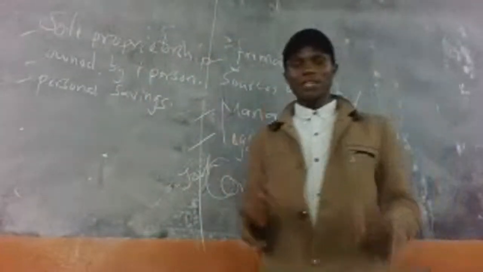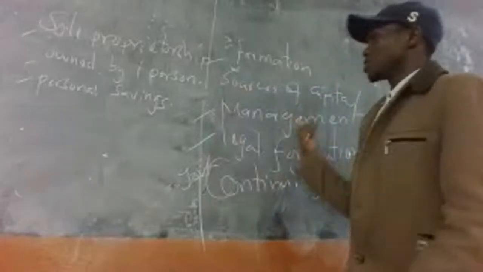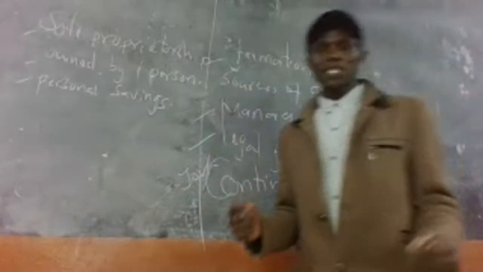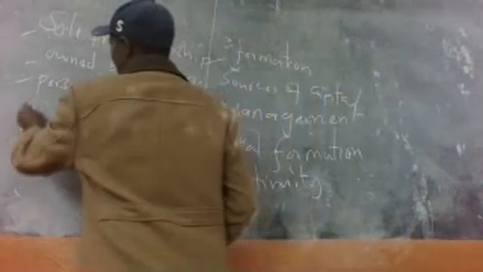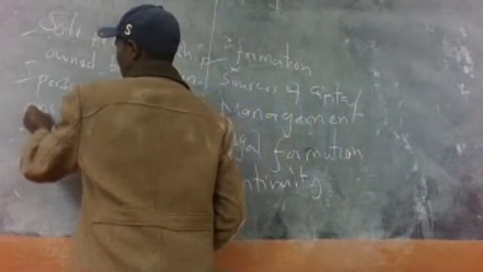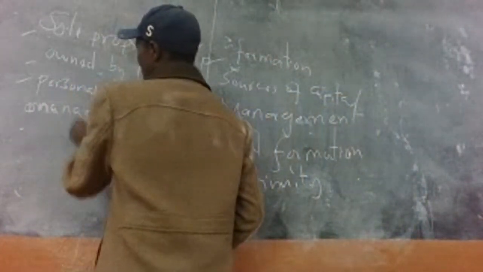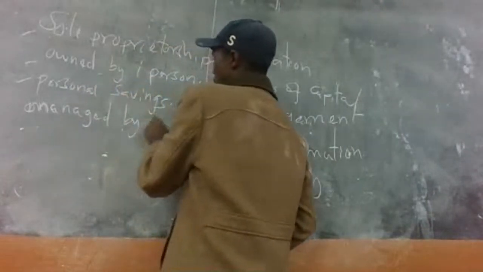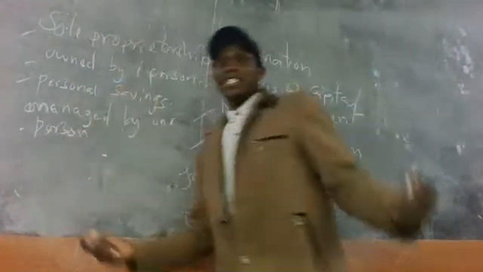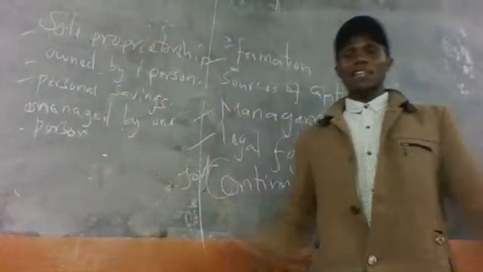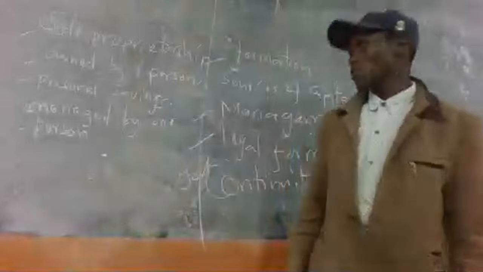The third feature is management. The business is managed by one person, who might get what we call family assistance. And this one person may also make decisions without consulting.